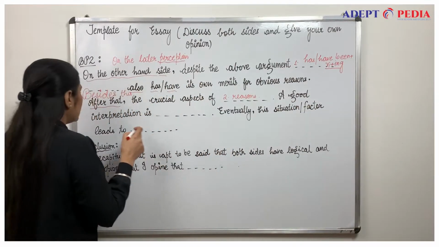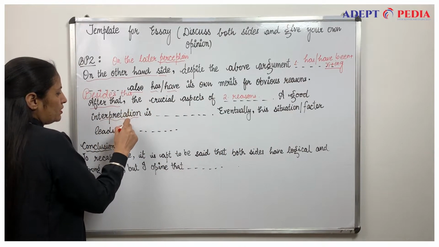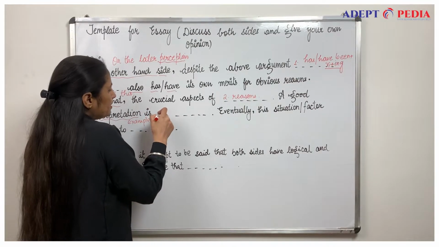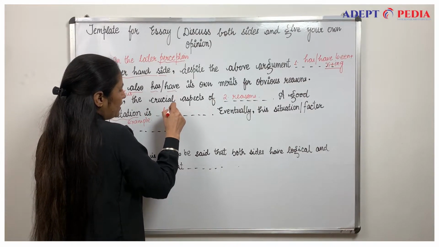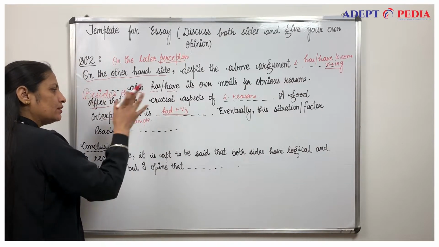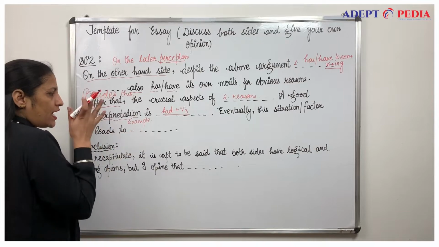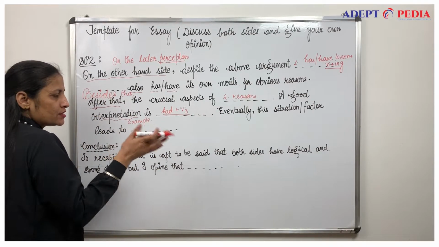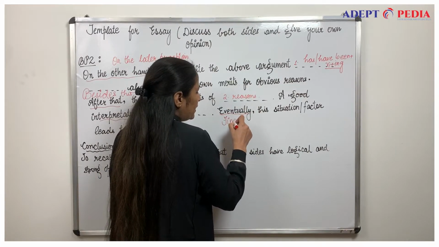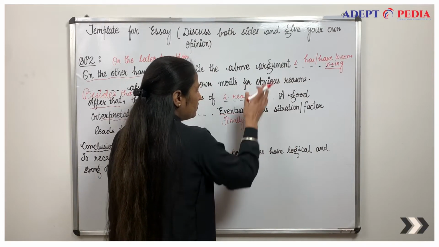A good interpretation, again it is an example, is. So for the example, again you can go for had plus third form of verb if you want to make it in the past situation, that had you read it somewhere or something like that. Eventually, that is finally, that will be the final part or conclusion of BP2.